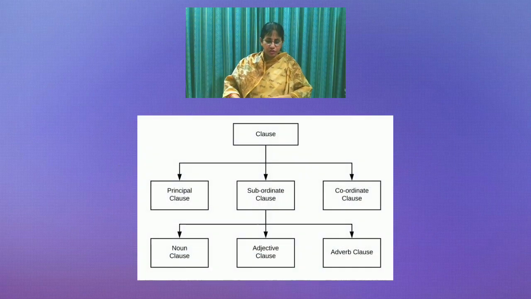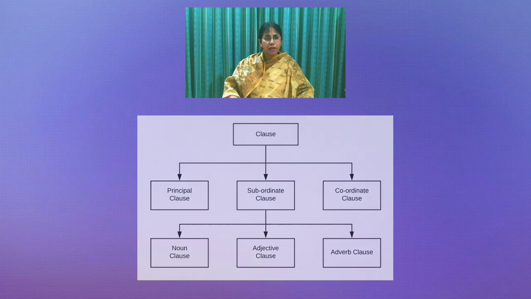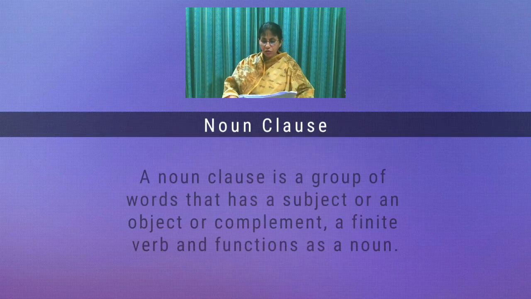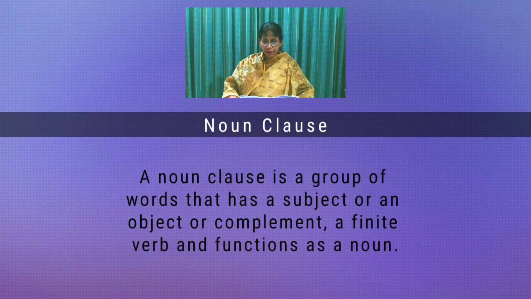Now look at this structure. Clause is divided into three types: principal clause, subordinate clause, coordinate clause. Subordinate clauses are of three types: noun clause, adjective clause, adverb clause. Types of subordinate clause. Number 1, noun clause. A noun clause is a group of words that has a subject or an object or complement, a finite verb, and functions as a noun.